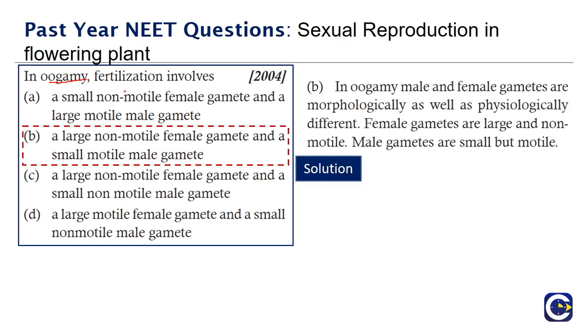So let's look for an option which says a large non-motile female gamete and a small motile male gamete. So the option is B. In oogamy, male and female gametes are morphologically as well as physiologically different. Female gametes are large and non-motile, and the male gametes are small but motile.